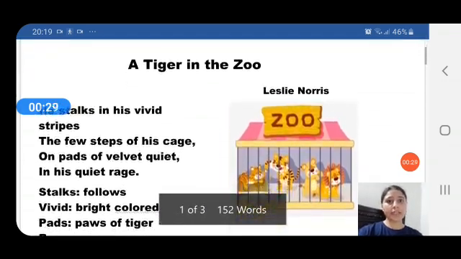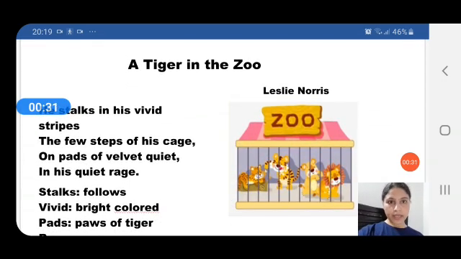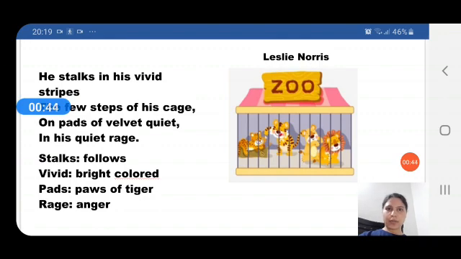He stalks in his vivid stripes the few steps of his cage on pads of velvet quiet in his quiet rage. So here let's look at the difficult words first. Stalks means to follow, vivid means bright colored, pads means paws of tiger, and rage means anger. Now look at the stanza. He stalks in his vivid stripes. Vivid stripes means the colorful stripes that are present on the skin of the tiger.